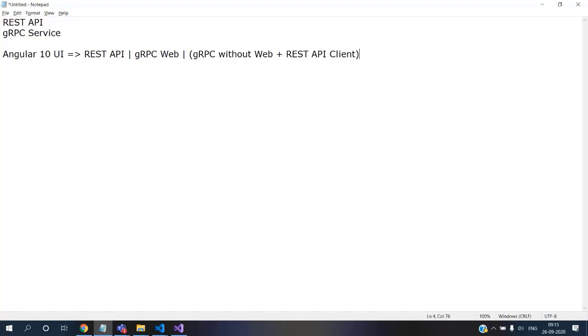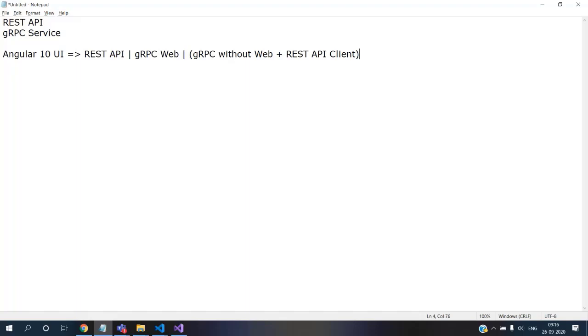We'll go into it one by one, step by step. Okay, so let's take time. First, understand what we have on the table right now, and then slowly we'll add components one by one. So the thing is that we have one set of reusable components. With the same set of reusable components, we are having a REST API created, and with the same set of reusable components, we are having the gRPC service being created, and then we add the capability of gRPC web to the gRPC service, and then we are trying